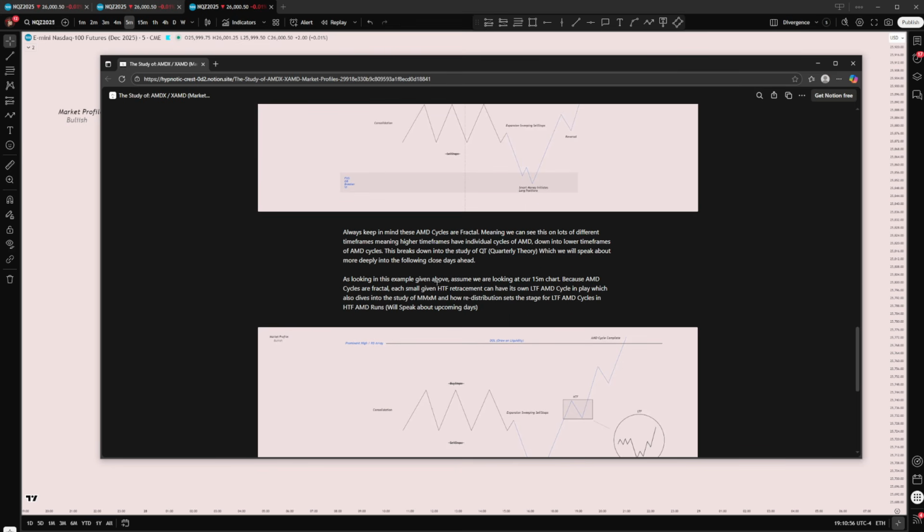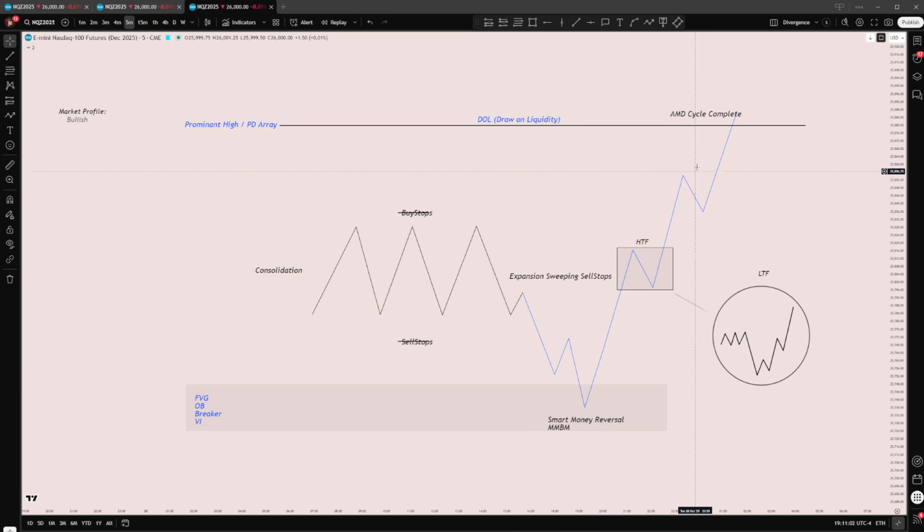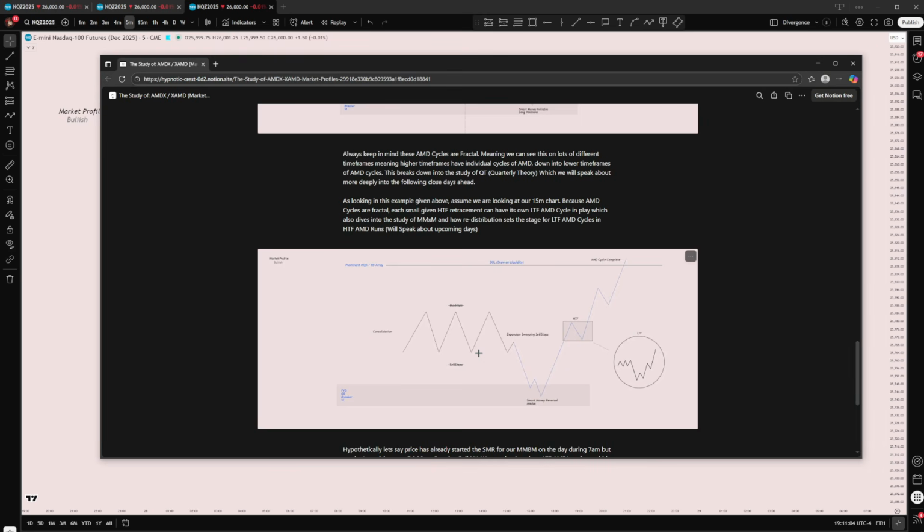Looking at this example above, assuming we are looking at our 15-minute chart, I want you guys to assume that this is a 15-minute chart fluctuation, okay? Because AMD cycles are fractal, each small given high time frame retracement can have its own low time frame AMD cycle in play, which also dives into the study of MMxM and how redistribution sets the stage for low time frame AMD cycles in high time frame AMD runs.